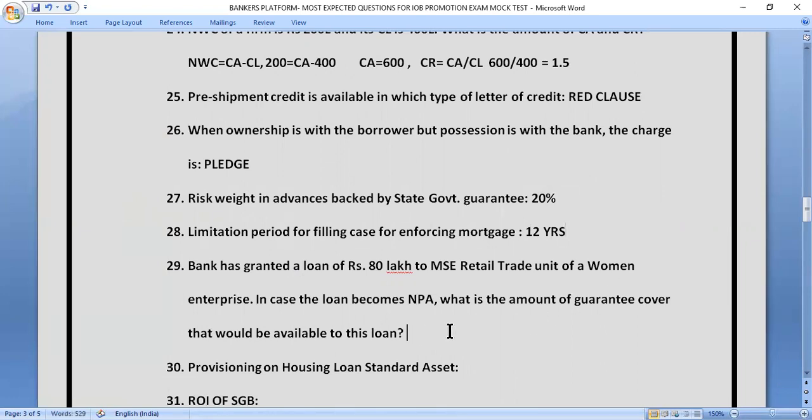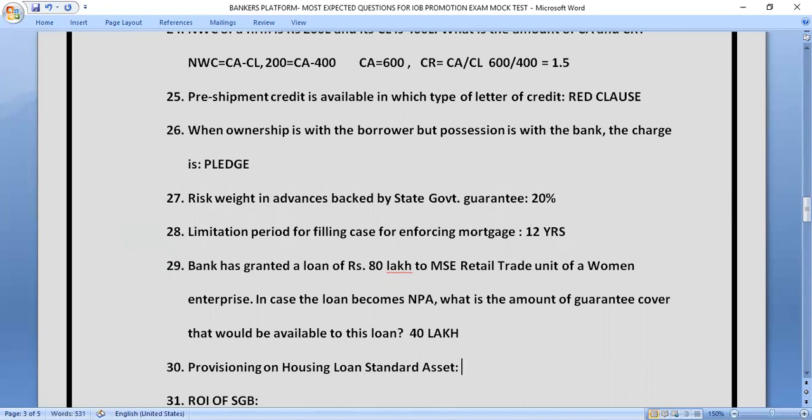Our next question is also a bit numerical type of question. Bank has guaranteed a loan of rupees 80 lakh to an MSE retail trade unit of a woman enterprise. So in case the loan becomes NPA, what is the amount of guarantee cover that would be available to this loan? So you have to calculate how much guarantee cover we are going to get. So as we know, for retail trade we get 50% cover. So the correct answer of this question will be 40 lakh. Let's move to the next question.